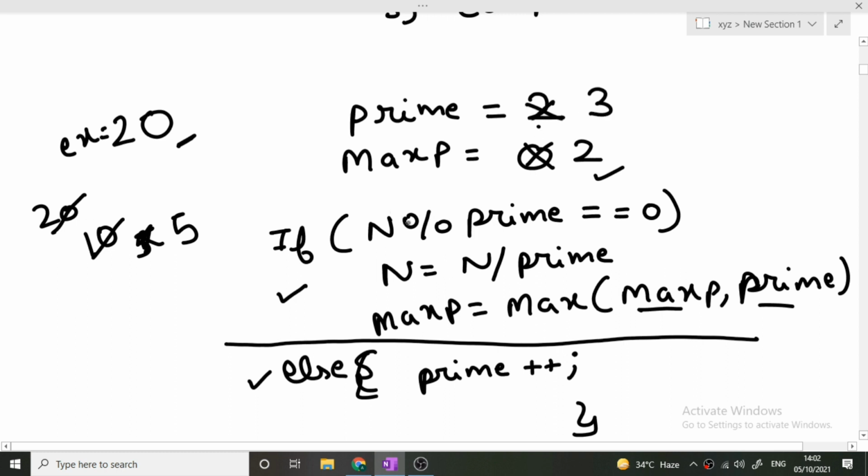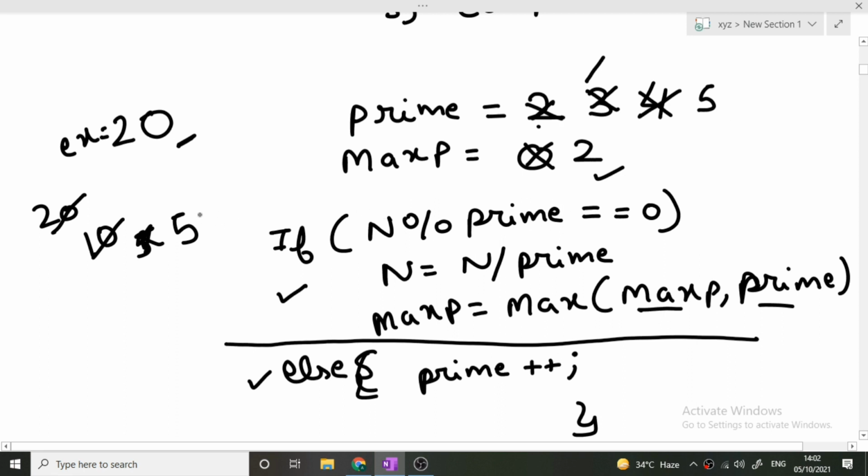Now is our 5 mod 3 double equivalent to 0? No, it is not equivalent to 0. So again this else condition will run, and again we will do prime plus plus, it has become 4. Now is our 5 mod 4 double equivalent to 0? No, it is not. Again our else condition will run and prime plus plus. Now n is 5, prime is 5, so is our 5 mod 5 double equivalent to 0? Yes, it is equivalent to 0.